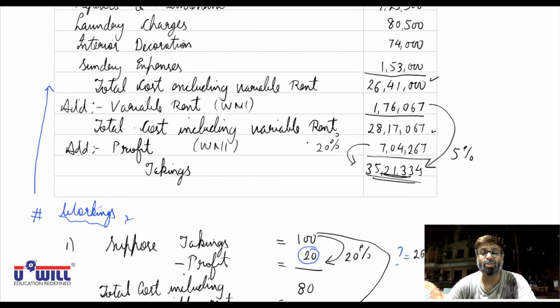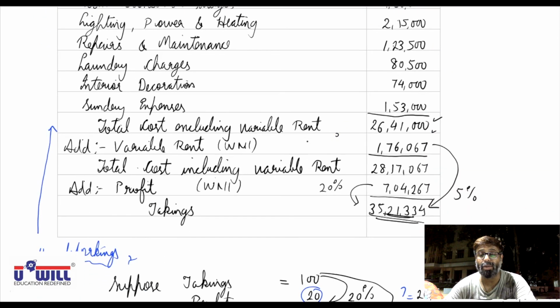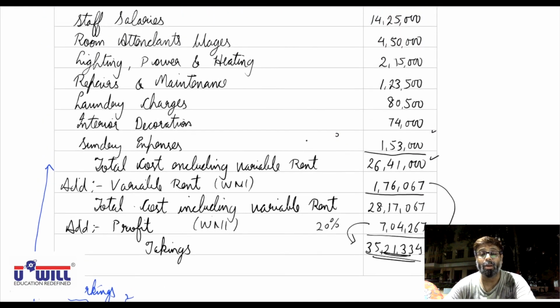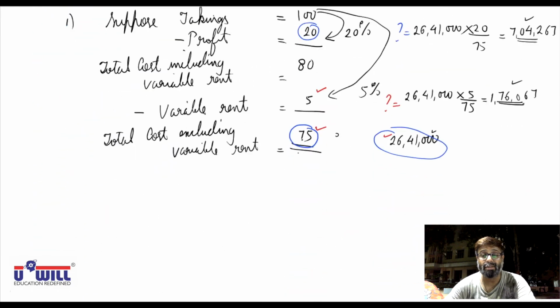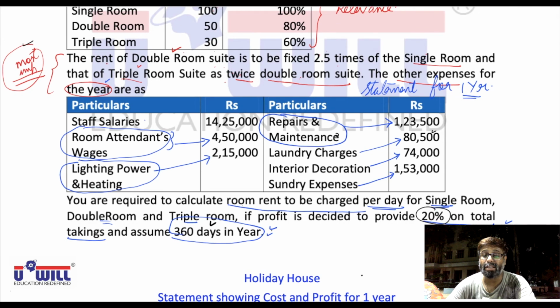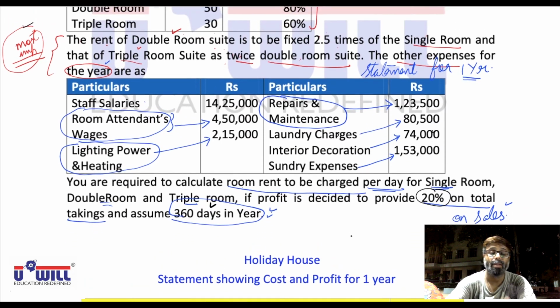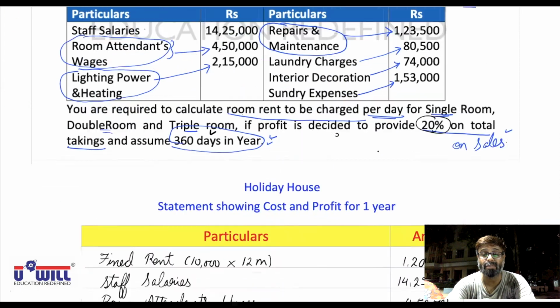Now this part was quite simple in the solution because it was exactly the same as what we have been doing earlier also. What is important is the next part, that is how to find the room rent from this. How much should we charge for a single room, how much should we charge for a double room, and how much should we charge for a triple room. Let's see how to make the workings further.